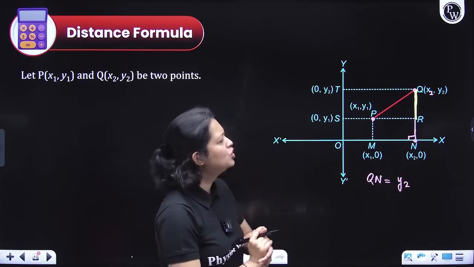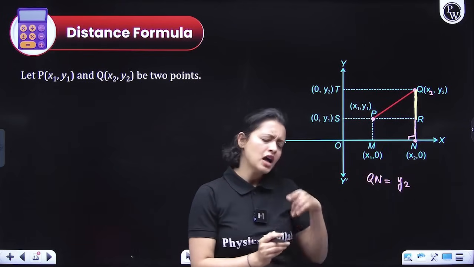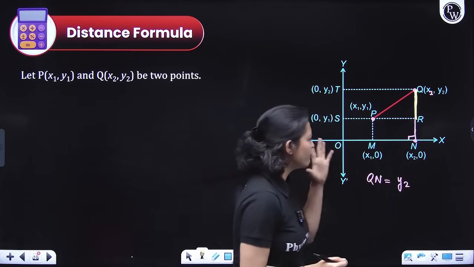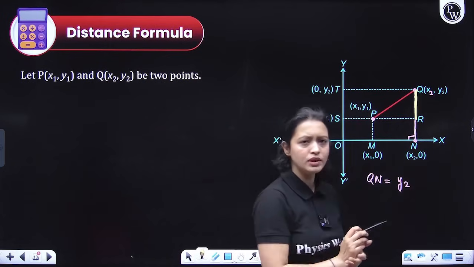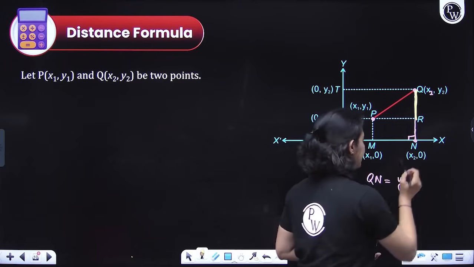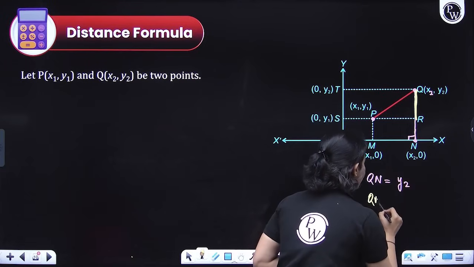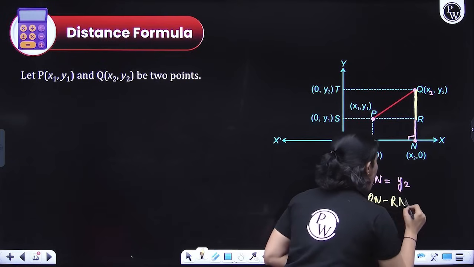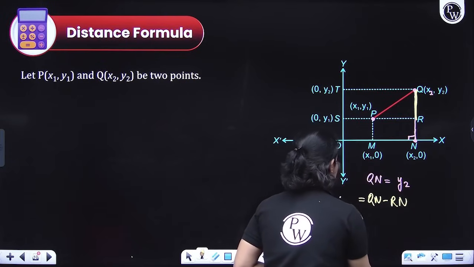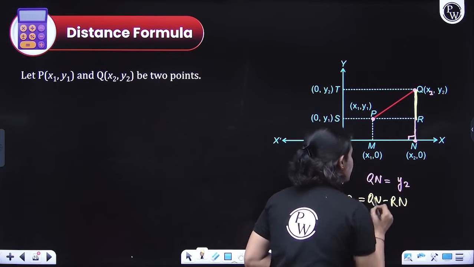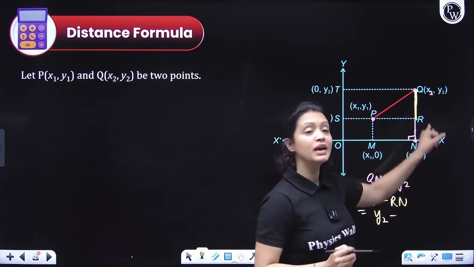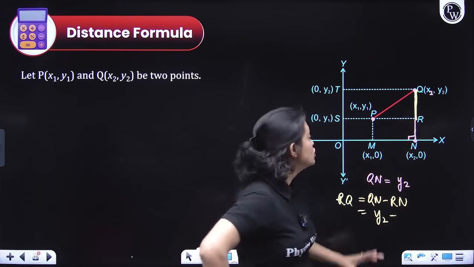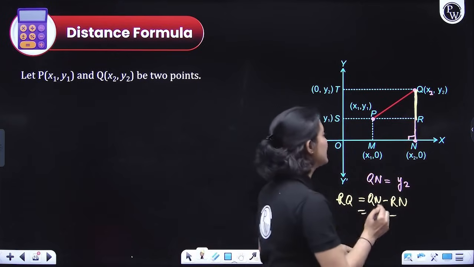Now, QR, how can I figure out QR? To figure out QR, we would need Qn, and from Qn, if I subtract Rn, I will get Rq. Yes or no, everyone? Now, Qn is y2. That was very easy to figure out, right? But what would be Rn, everyone? What would be Rn? So, again, people, think about it.